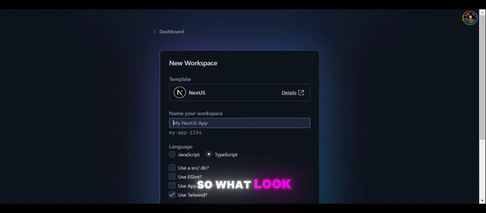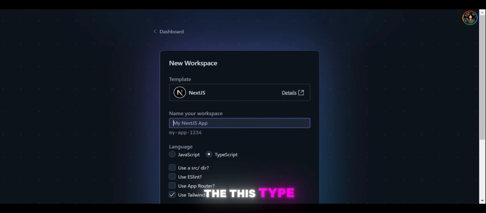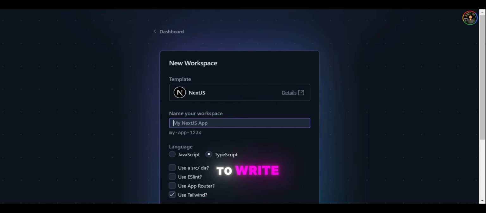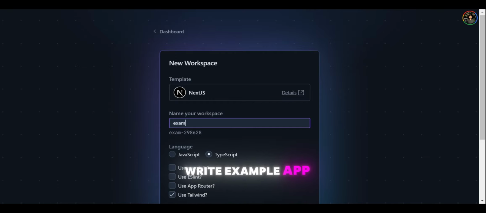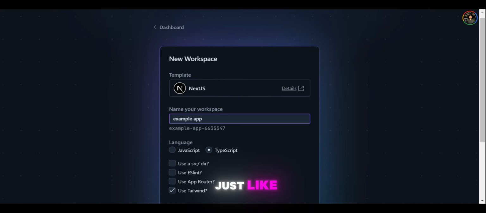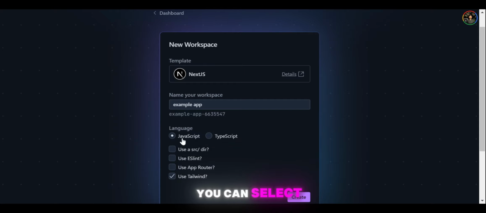So what does it look like when you click on the framework? This type of interface appears on your screen. You just have to write the app name. For example, I write example app. If you create your Next.js app with JavaScript, you can select JavaScript.